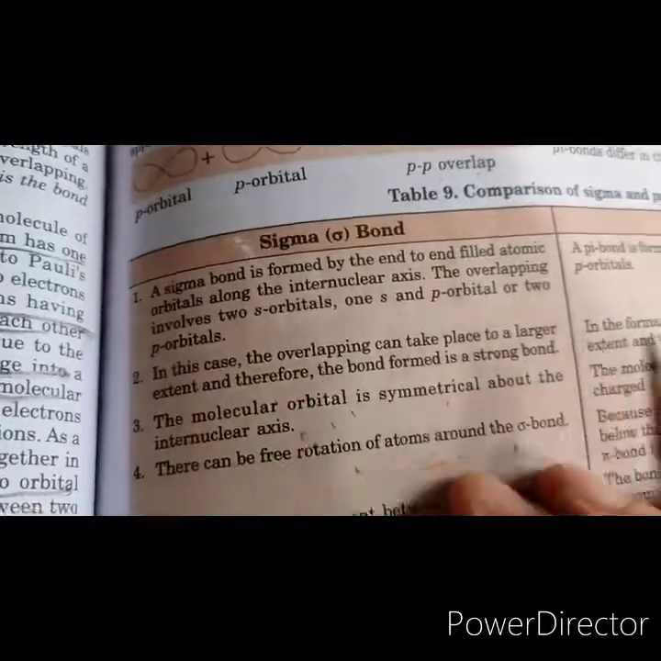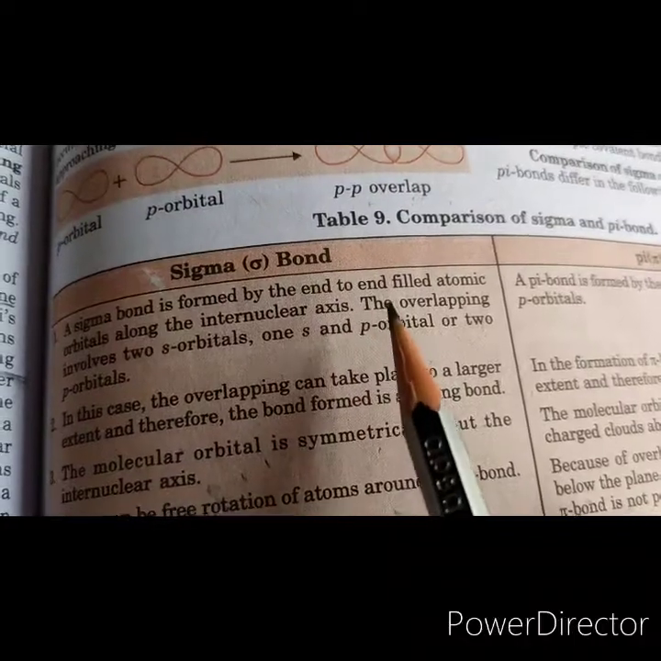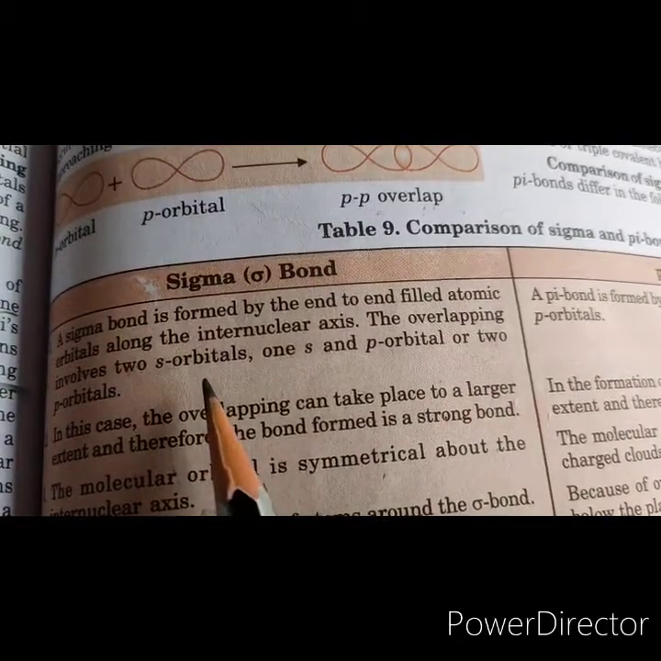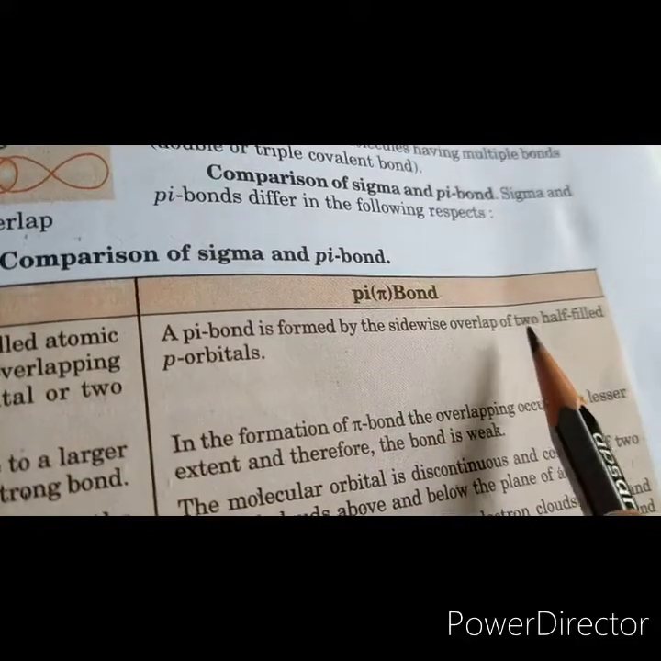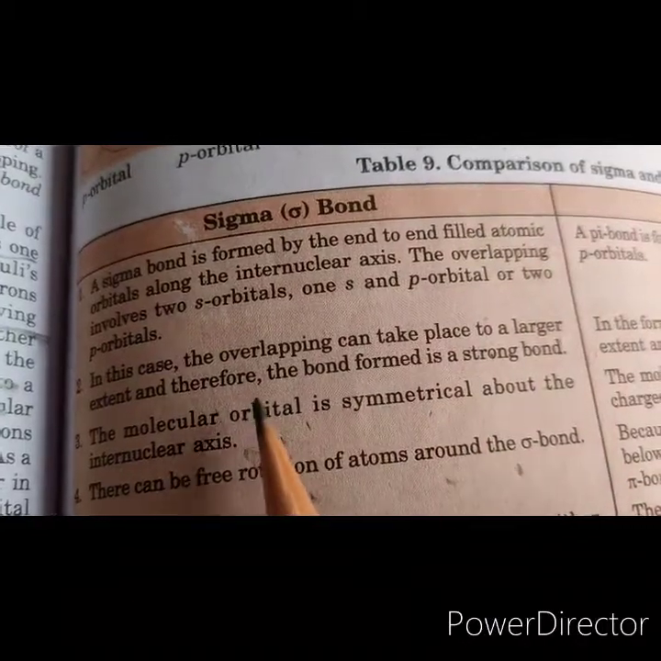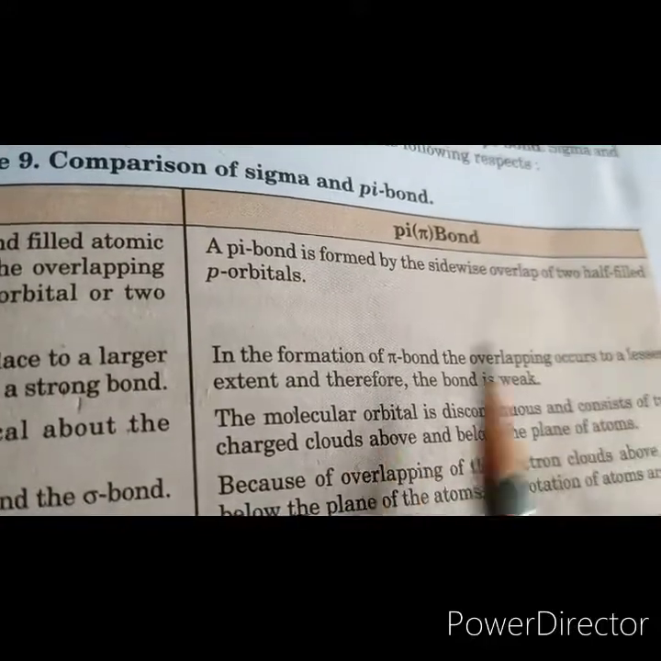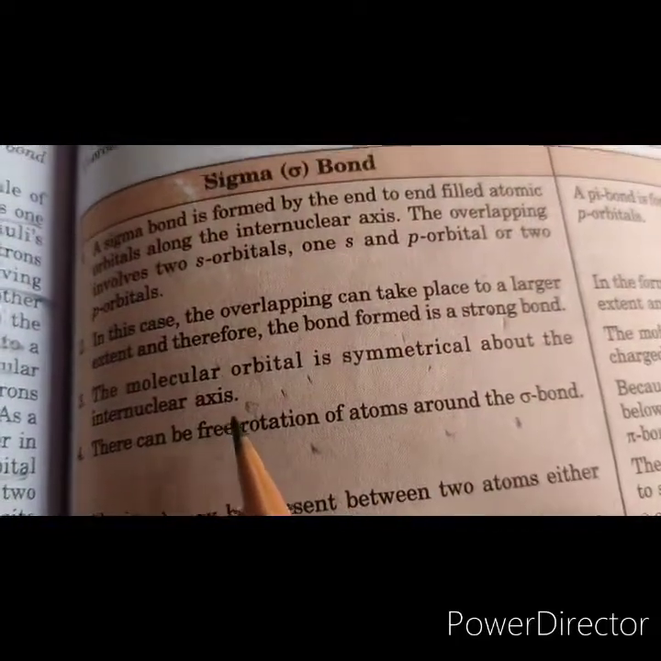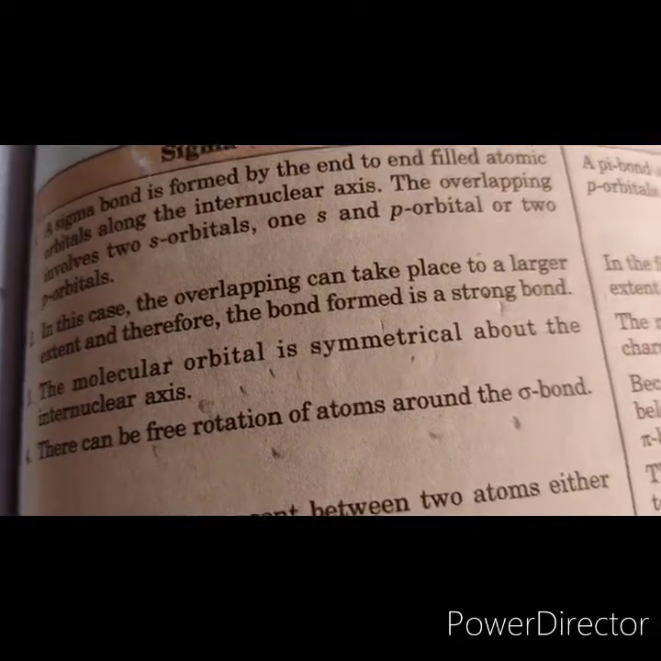Let us now see the difference between sigma bond and pi bond. See, a sigma bond is formed by the end-to-end overlap of atomic orbitals along the internuclear axis. The overlapping can be between two s orbitals, one s and one p, or two p orbitals. A pi bond is formed by the sidewise overlap of two half-filled p orbitals. In a sigma bond, the overlapping takes place to a larger extent, so the bond formed is stronger. In the formation of a pi bond, the overlapping occurs to a lesser extent because it is sidewise, and therefore the bond is weak. The molecular orbital is symmetrical about the internuclear axis.